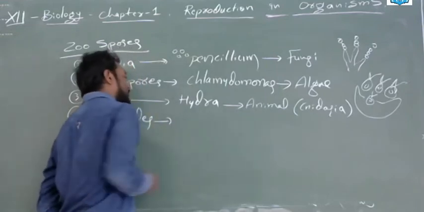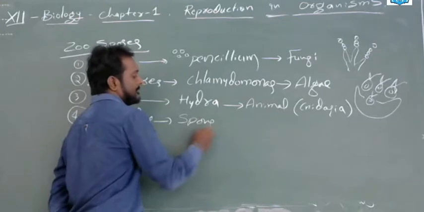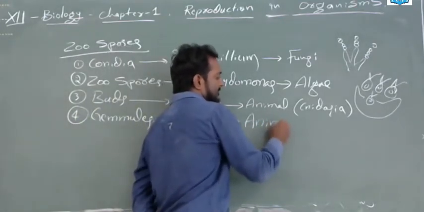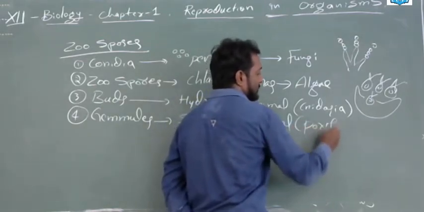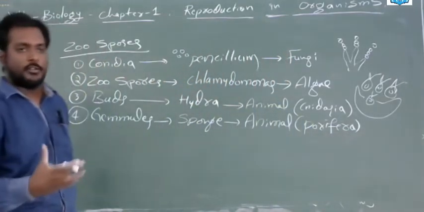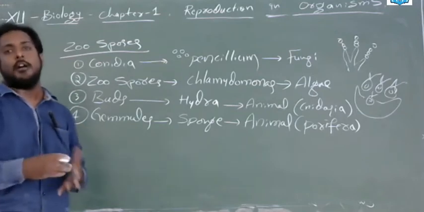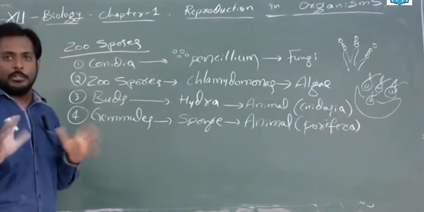Next is gemmules. Gemmules can be seen in the sponge. This is also an animal. This can be seen in the Porifera. So, generally, if you say asexual reproduction, we all will think that it can be seen in very small organisms or in unicellular Monera, Protista, and only plants.